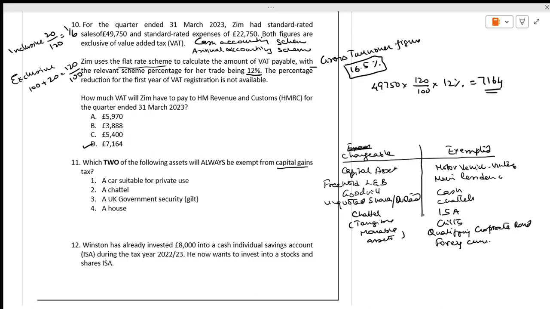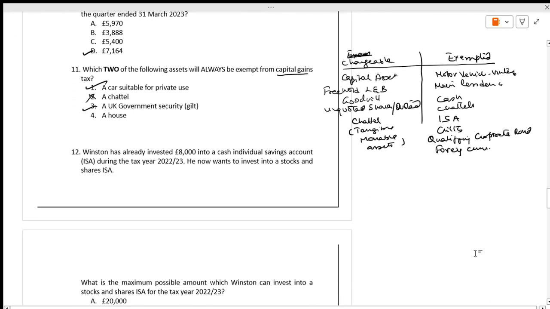Here they have not given chattels specifically. It is vesting chattel or non-vesting chattel. That is the reason we will not take this. And what are the exemptions? You have a suitable car for private use. That is the vintage car, and we have the UK government security, gilt-edged securities.